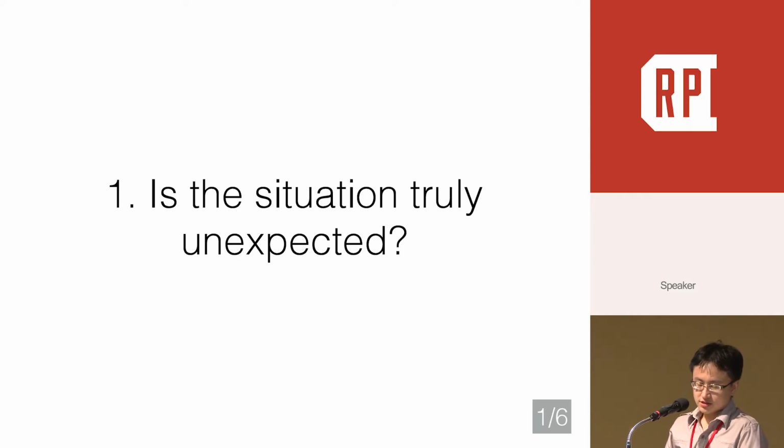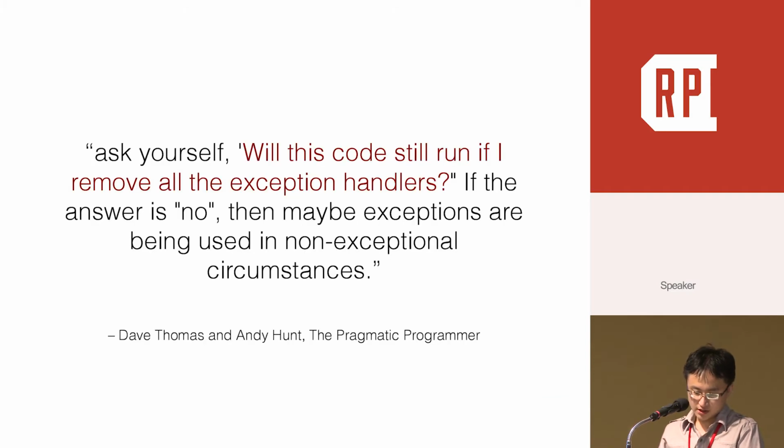About exception handling, the first important question is: is this situation truly unexpected? Should we use an exception or not? The answer is it depends. In The Pragmatic Programmer book, Dave and Andy ask us, will this code still run if I remove all the exception handlers?